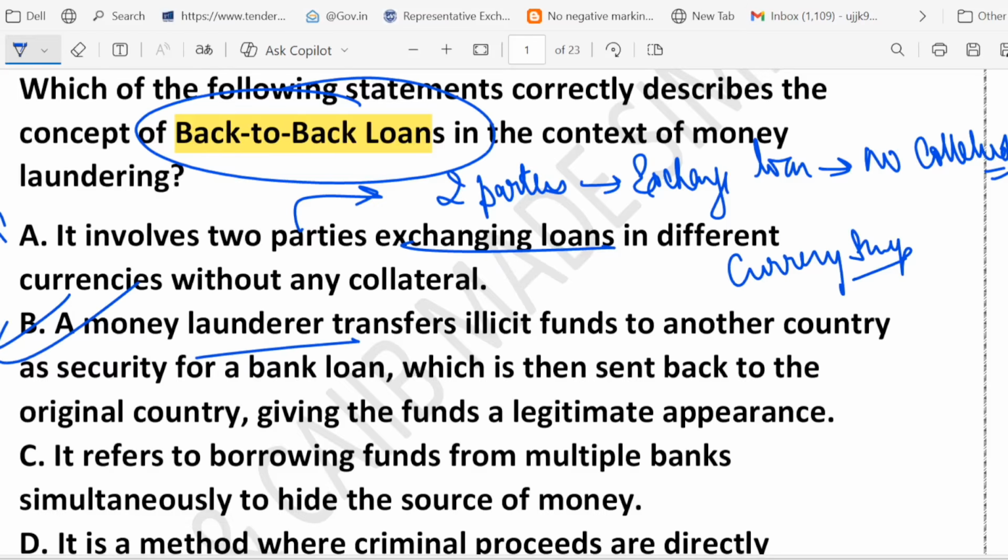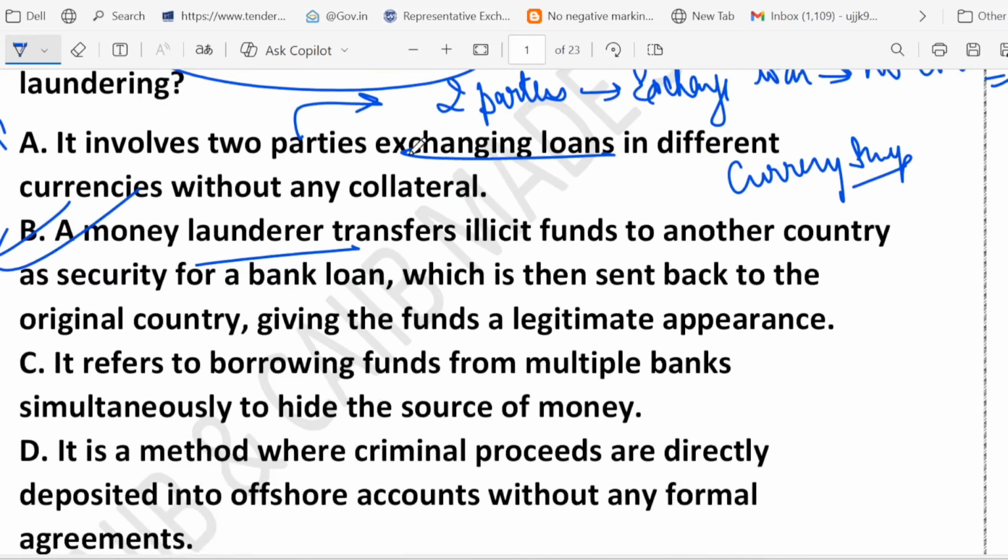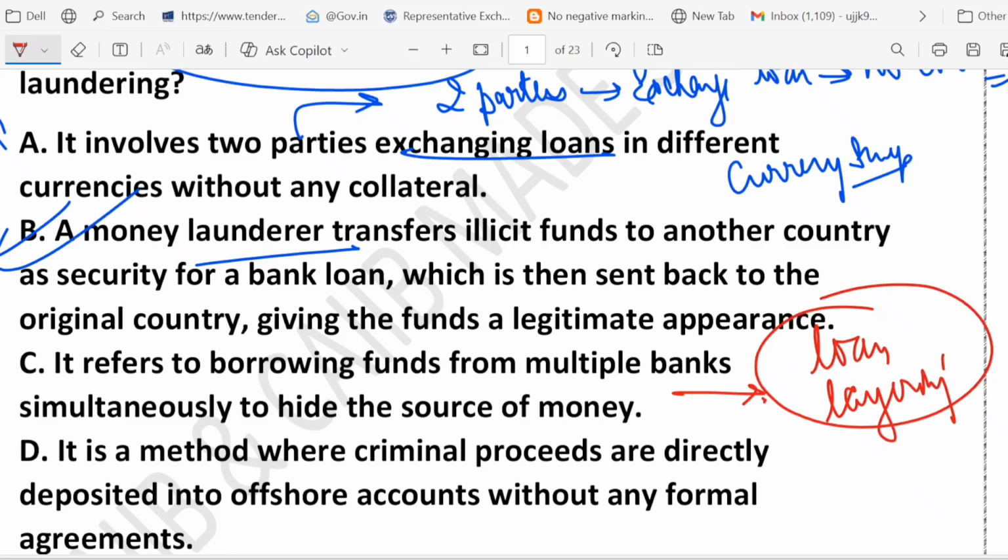What about C? It refers to borrowing funds from multiple banks simultaneously. Borrowing from multiple banks at the same time is called loan layering. So if the question asks about loan layering, then this would be the correct answer. But it is not back-to-back loan. It is another trick, but this is not the correct one. What about D?